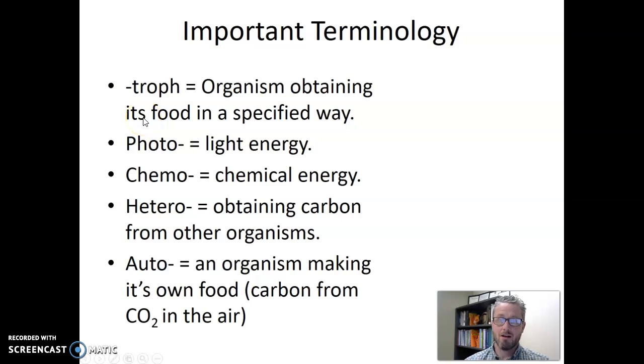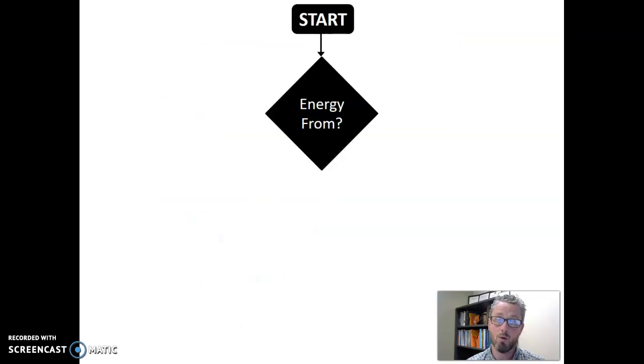So to understand these trophisms, we just need to understand these 5 pieces of terminology, and then we need to be able to put them together in the right way. So to give you an approach for doing that, I want to lay out a pattern of questions that you can answer so that you can put this terminology together in an appropriate way. So here's what I'll recommend you do. If you ever hear a story about an organism and the story gives you some information about where it gets its energy and where it gets its carbon, ask yourself this question first.